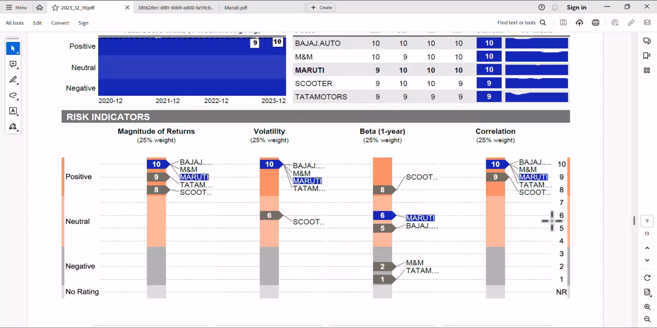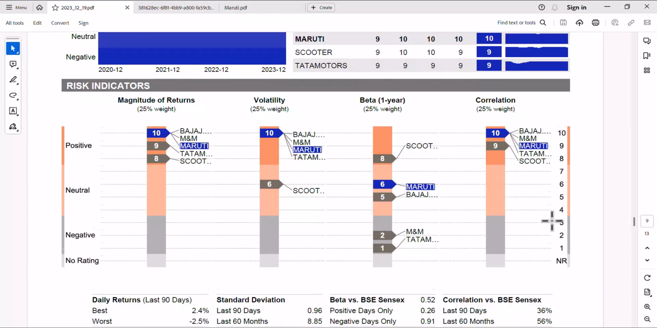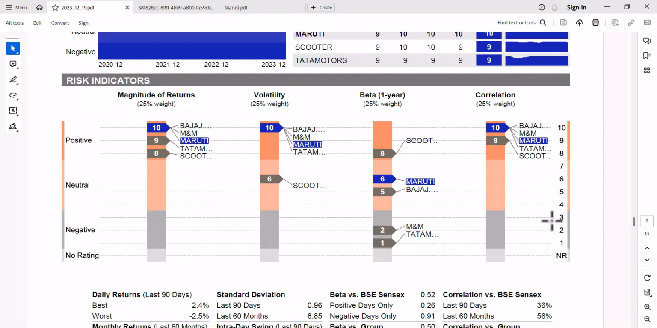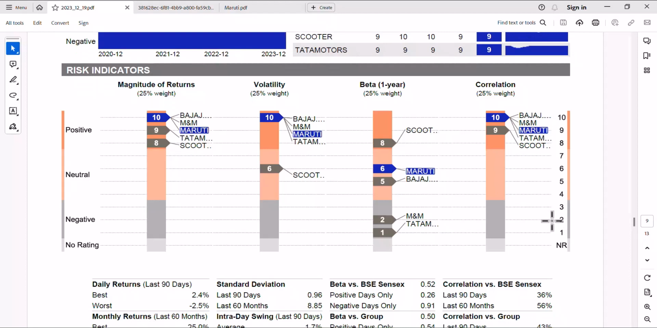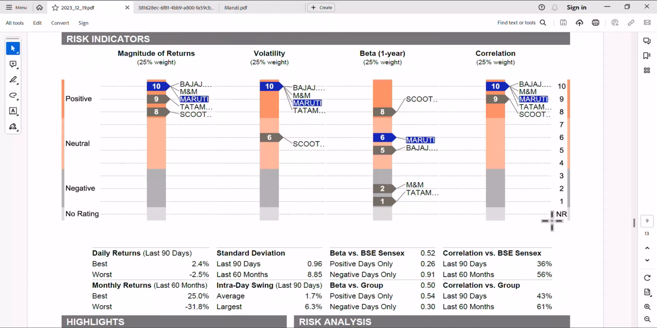And magnitude of returns, we'll talk about that. What is this? Let's see. Magnitude of returns may be 10 out of 10. Volatility 10 out of 10 because the standard deviation is not very high. It's not less volatile. Beta also has a relationship with the Sensex, so 6, and correlation is also very good. So let's talk about that.